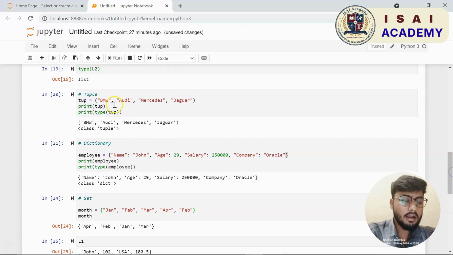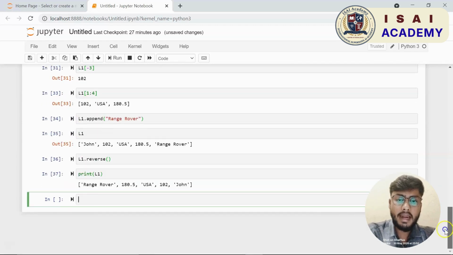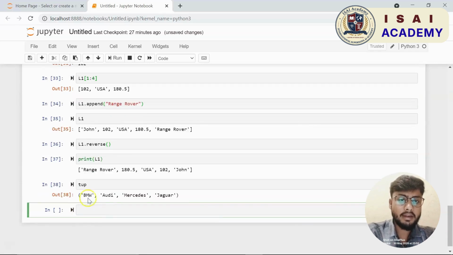Let us say I want to add the vehicle or the car Range Rover. I shall write append Range Rover. If I run this and print L1 again, you can see it there. We have appended, or added, a new value to our list L1.